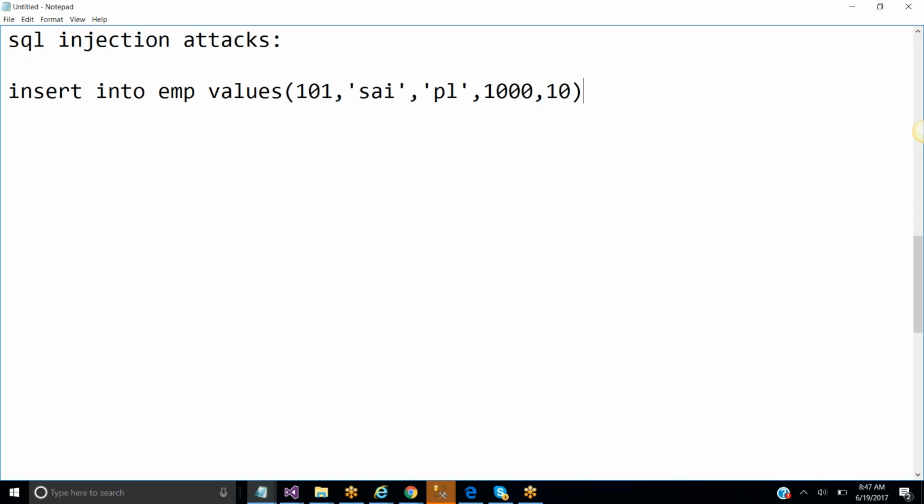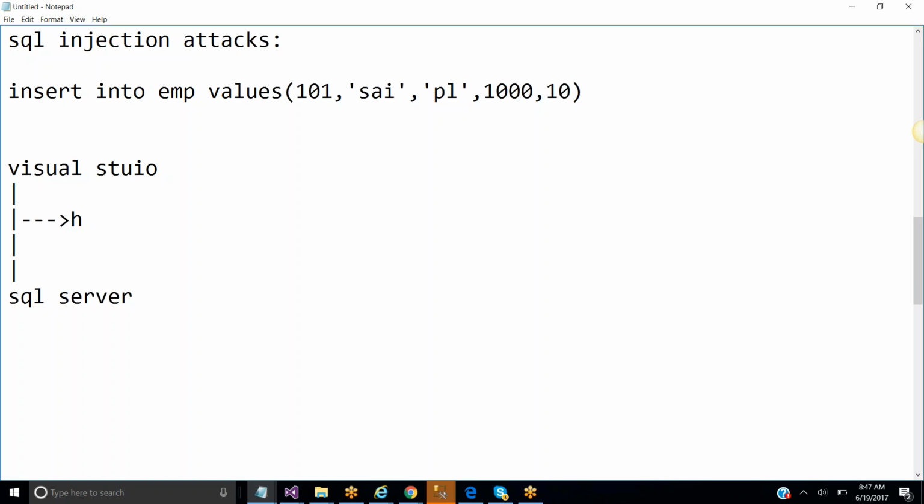Listen. Suppose you are passing this query, insert into employee values, from Visual Studio to SQL Server. While transferring it from Visual Studio to SQL Server throughout the network, there are many chances that someone can hack this query.